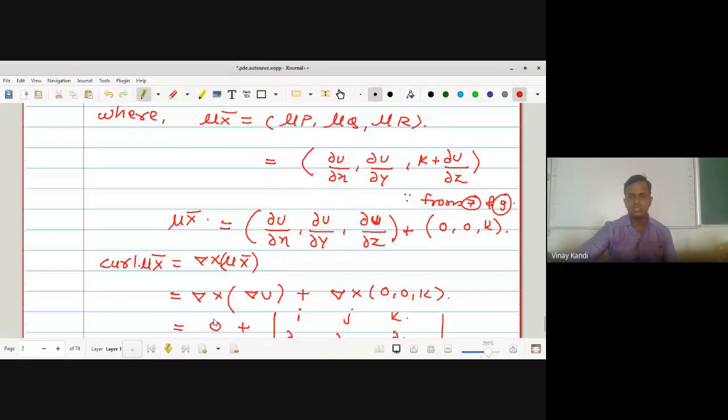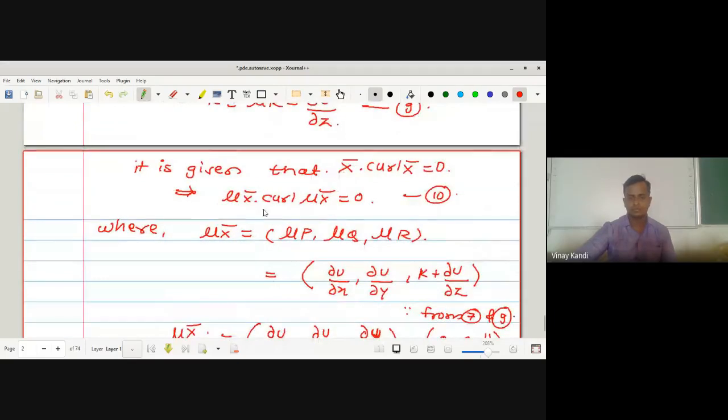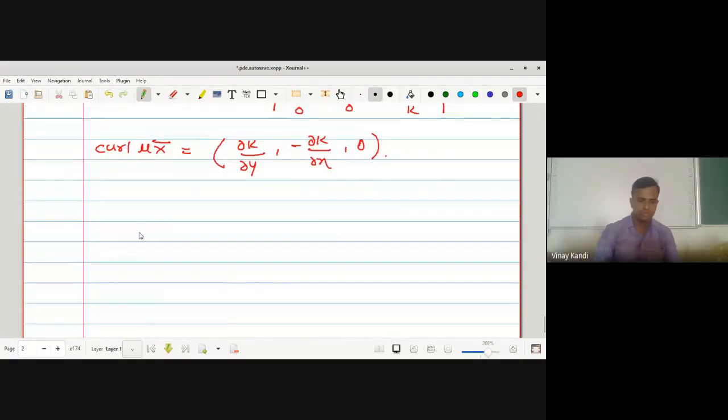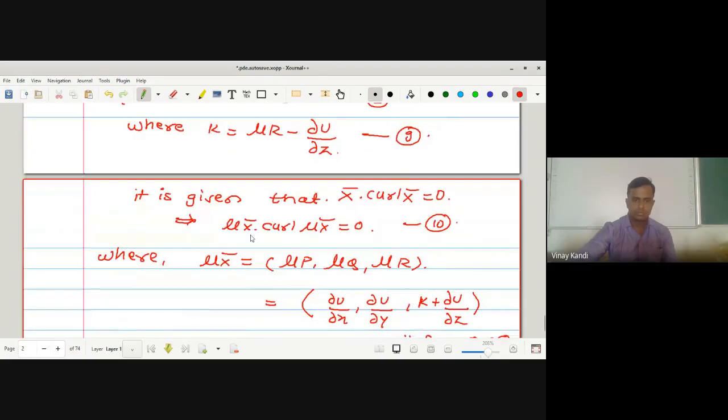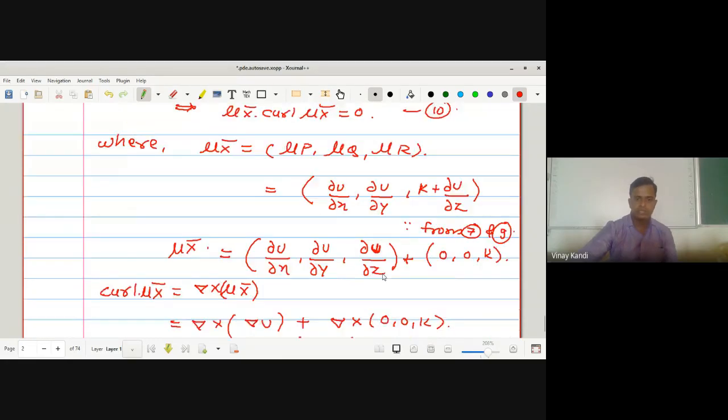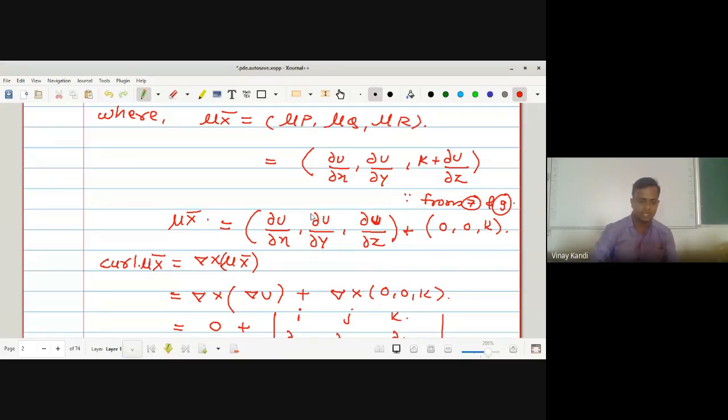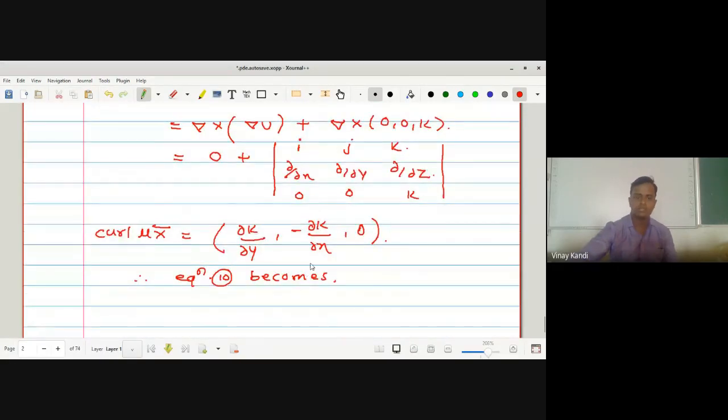So this is the value of curl of μx̄. Now putting these values in equation number 10, equation 10 becomes... what is equation number 10 here? Look here: μx̄ into curl μx̄. What is μx̄? μp, μq and μr. This one is μx̄, and curl of μx̄ is this vector.